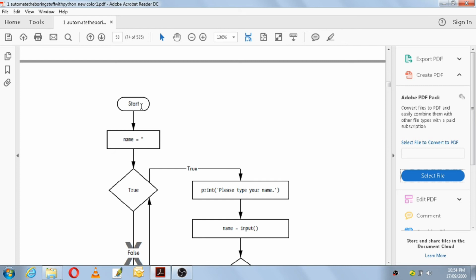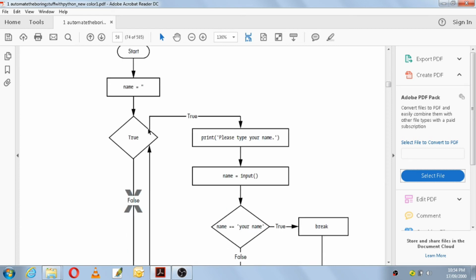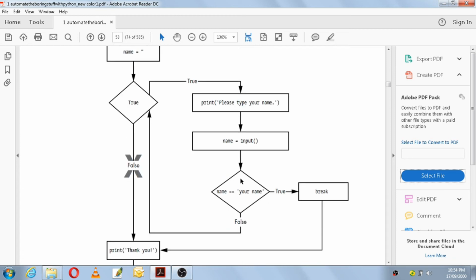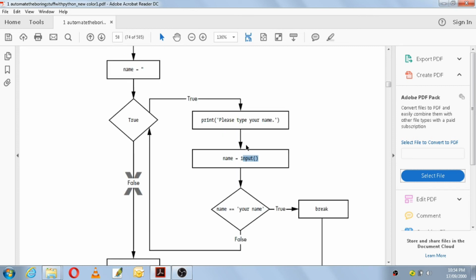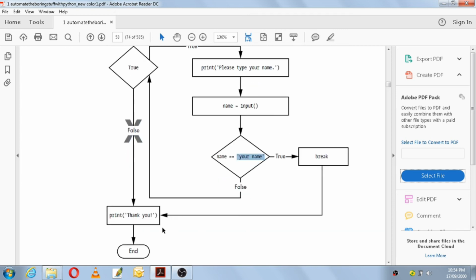So here we have start, name is equal to empty string, and if it is true, then print please type your name. Name is equal to the input function, it will take the name, and then it will check whether it is your name. If it is true, break, and immediately it will tell you thank you. If it is false, again it will come back to check the condition. So this will go on as long as you don't give your name, but once you give your name, it will break and then print thank you.